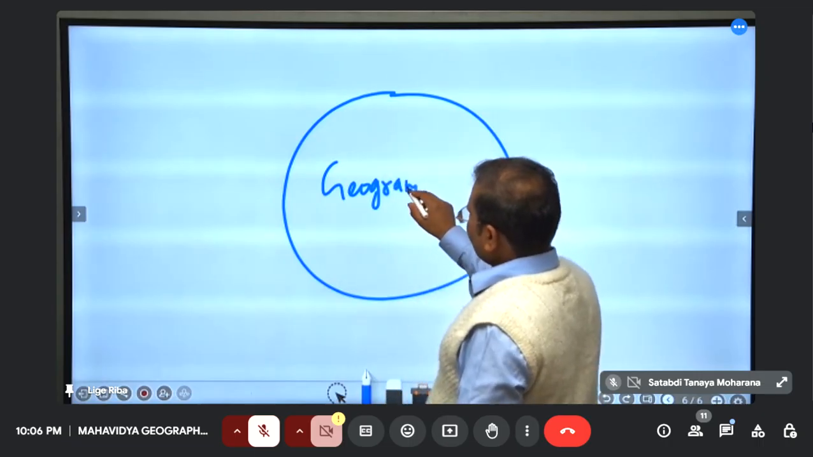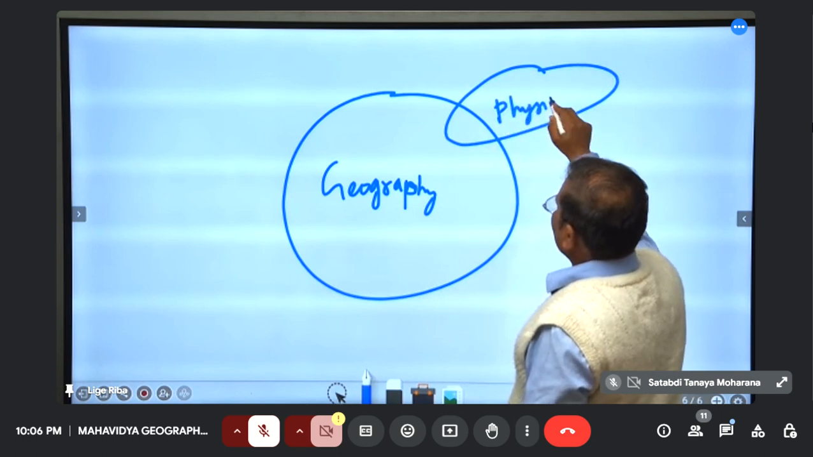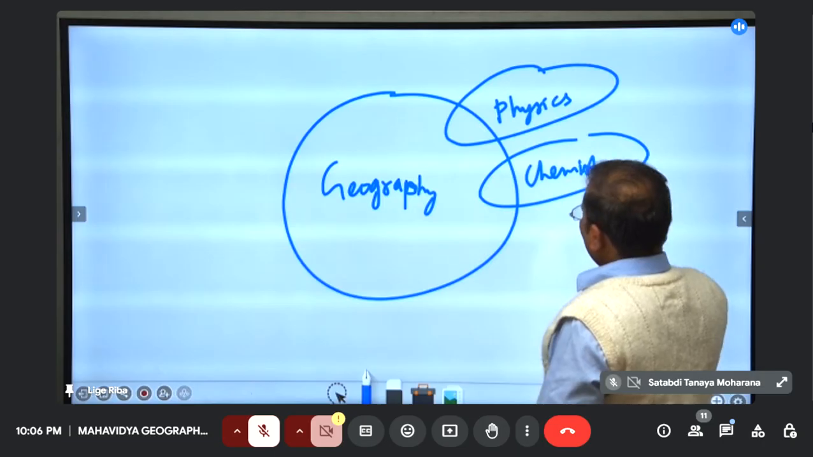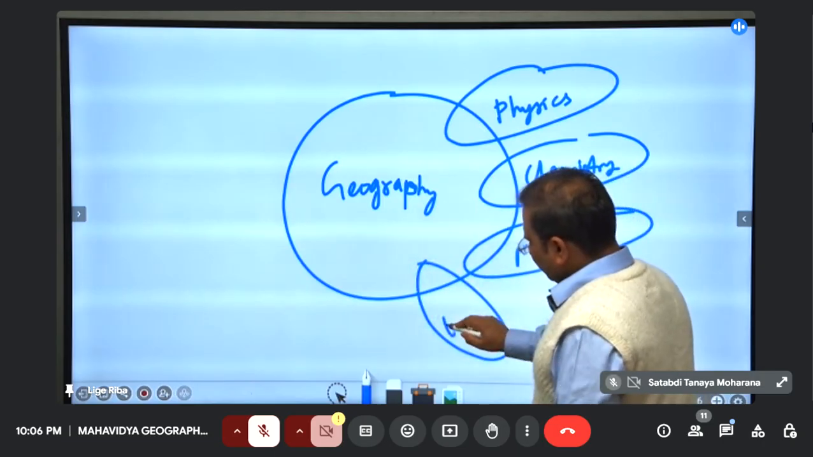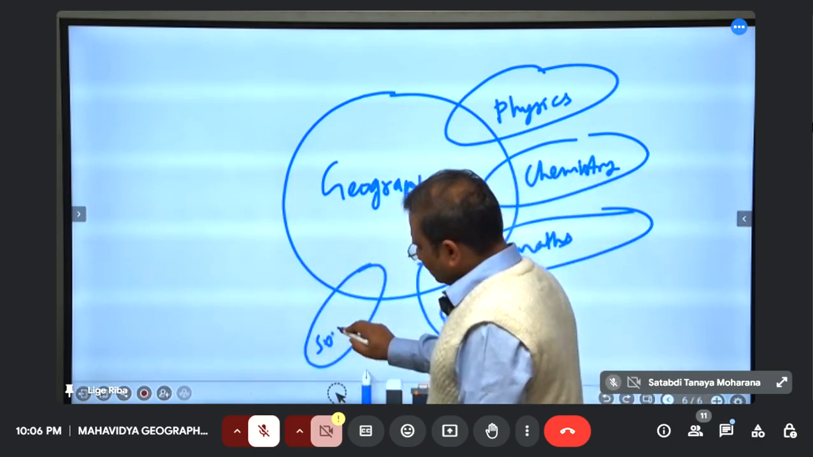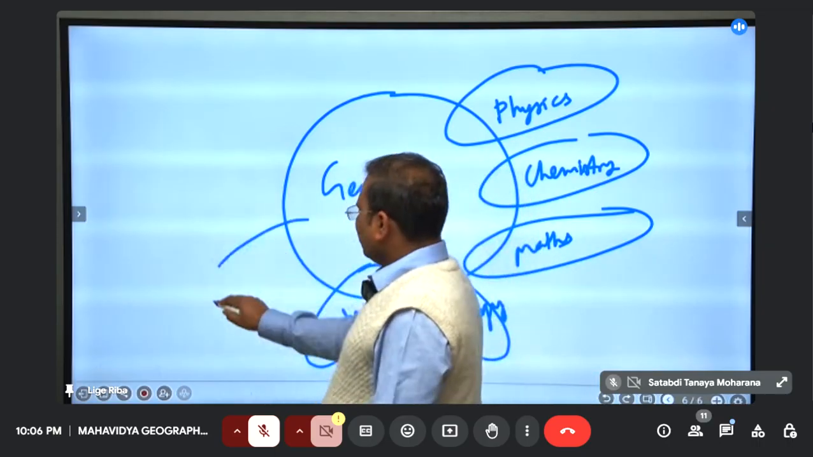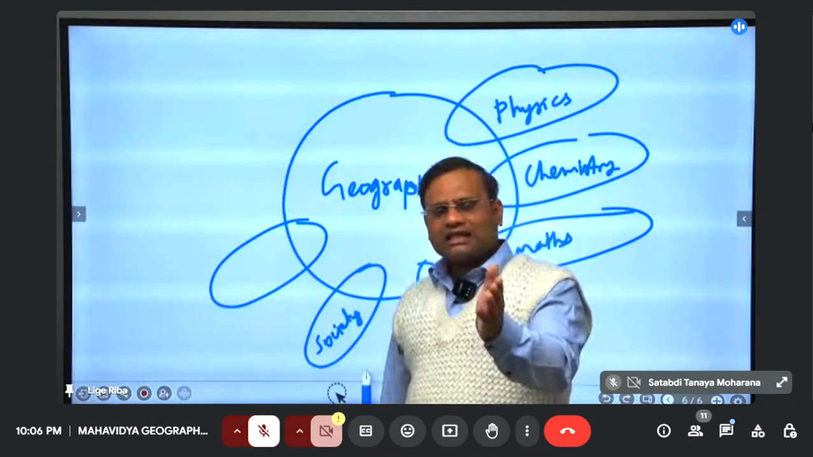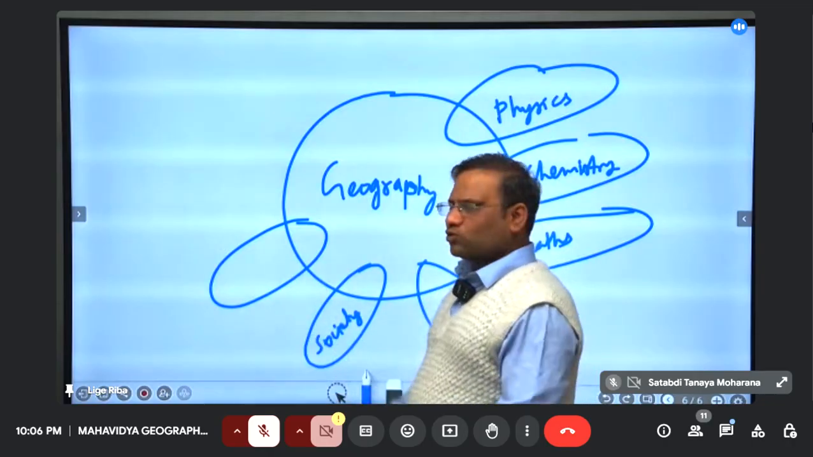geography has overlapping with physics. Geography has overlapping with chemistry, overlapping with maths, overlapping with biology, overlapping with sociology, because in culture we have to understand society. Many topics of geography are covered in society, like in GS paper 1, migration, urbanization, slums, problems of society, they come from geography.